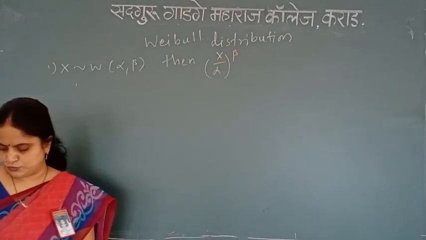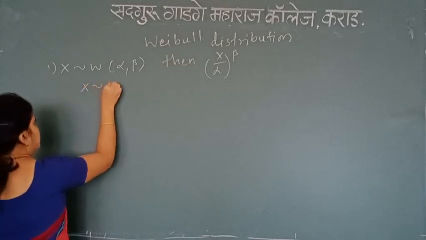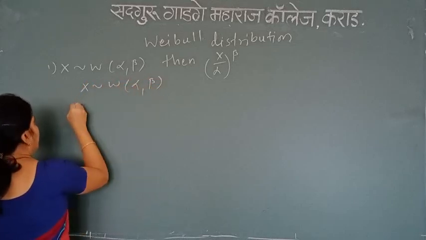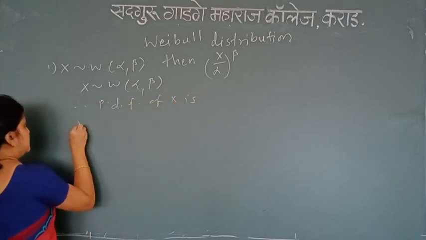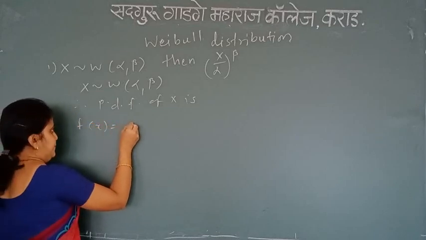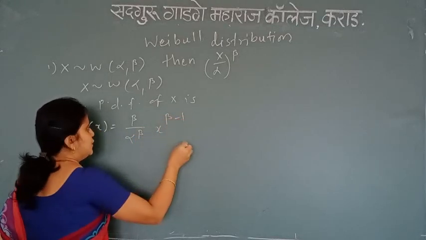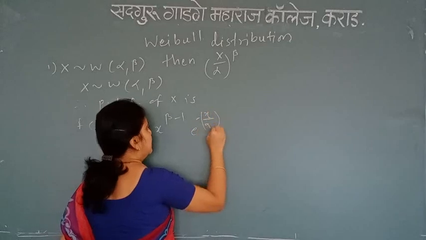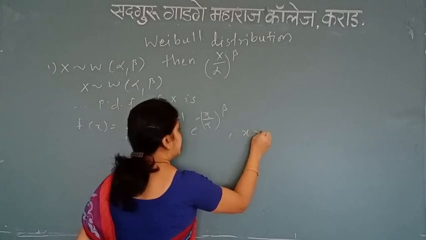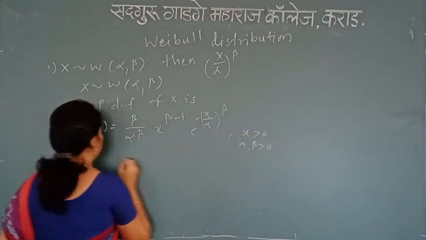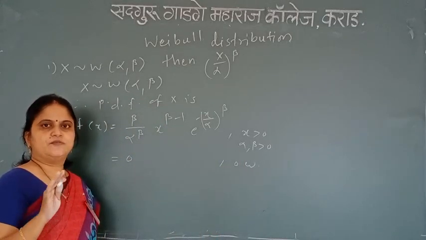I need to find the distribution of x divided by alpha raised to beta. What is given to me again? X follows Weibull alpha comma beta. Therefore the PDF of x is f(x) = beta alpha raised to beta x raised to power beta minus 1 e raised to power minus x divided by alpha raised to beta, for x greater than 0, alpha comma beta greater than 0, and equal to 0 otherwise. So this is the PDF of Weibull distribution with parameters alpha beta, which is known to me.